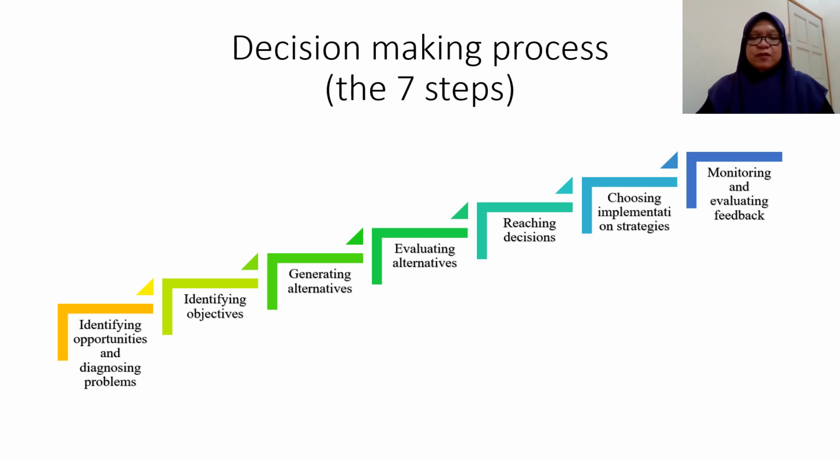The first one is identifying opportunities and diagnosing problems. Number 2 is identifying objective. Step number 3 is generating alternatives. Step number 4 is evaluating alternative. Number 5 is reaching decisions. Number 6 is choosing implementation strategies. And the last step is monitoring and evaluating feedback.